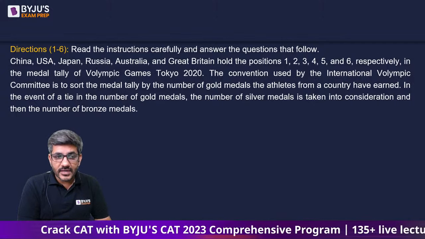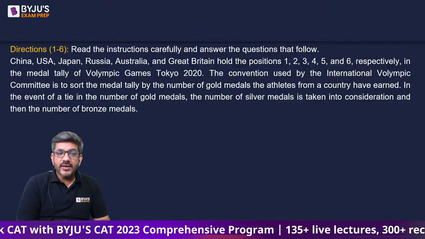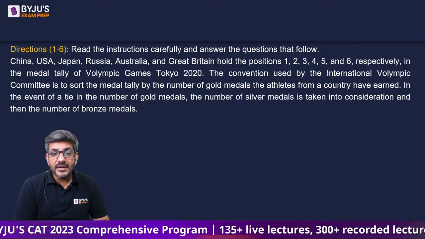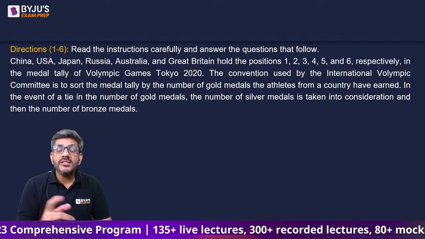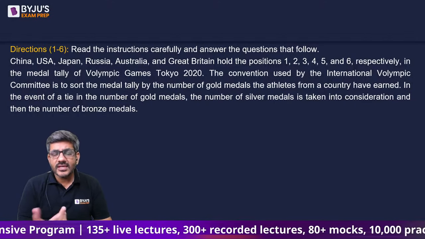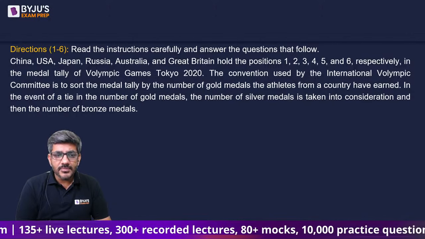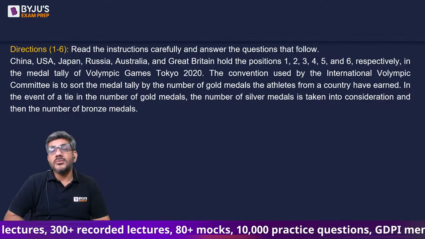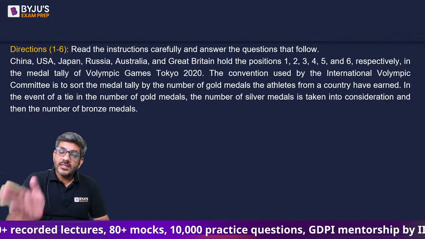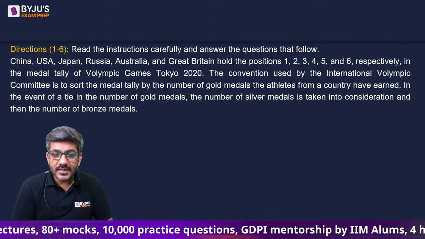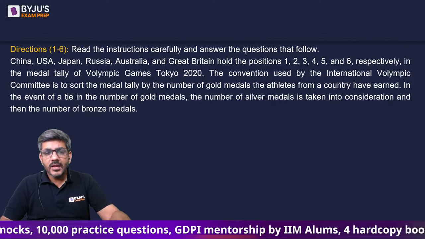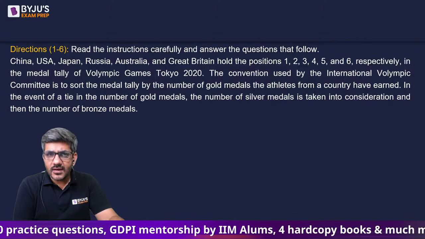Yes, in the event of a tie in the number of gold medals, the number of silver medals would be taken into consideration. Once again, that's common. This is how it happens. And then the number of bronze medals would be taken care of if the tie is there in silver medals as well. So these are of course going by the general method.